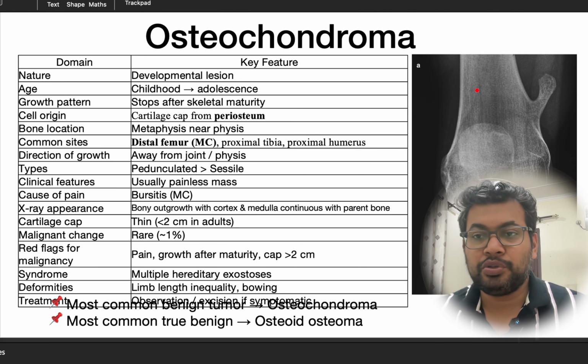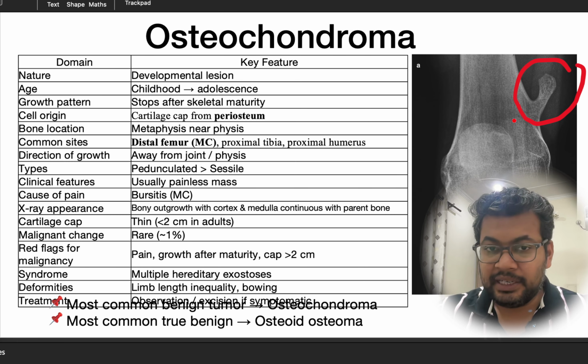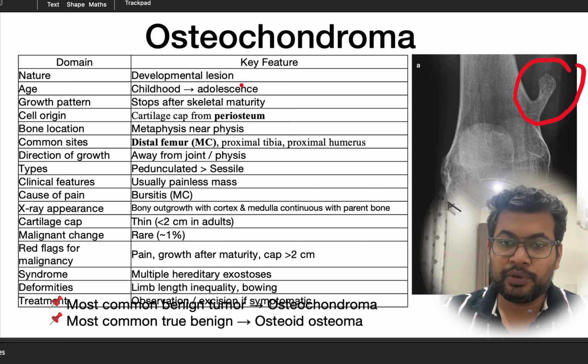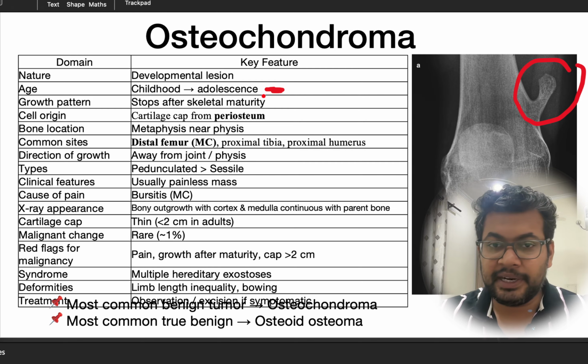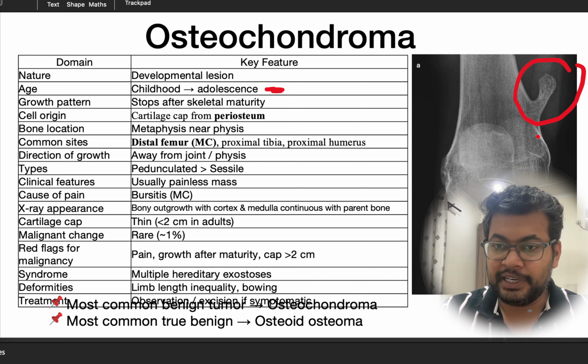Then we look at the osteochondroma. So this is an osteochondroma. What are the features of the osteochondroma? It is a developmental lesion. This is not a true tumor. This is a pseudo tumor. This is a developmental abnormality. So it is seen in childhood to adolescent period, and it starts from the usually developing area.